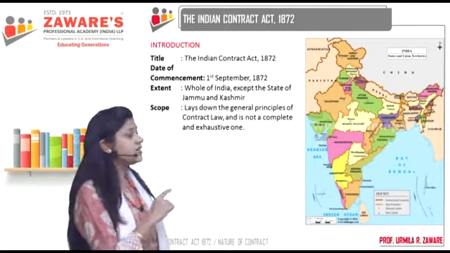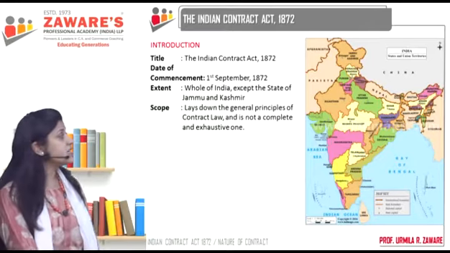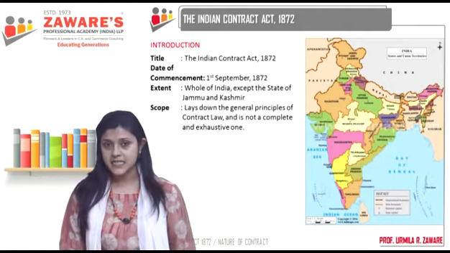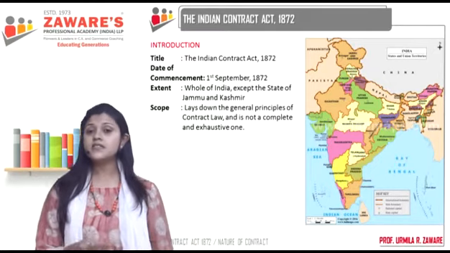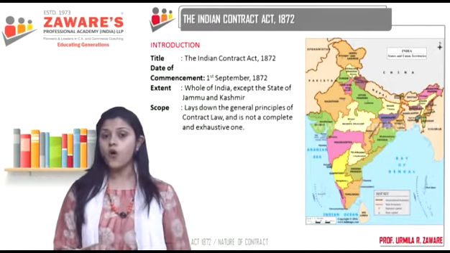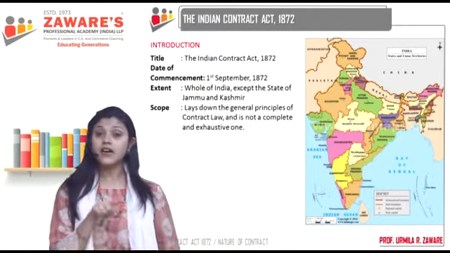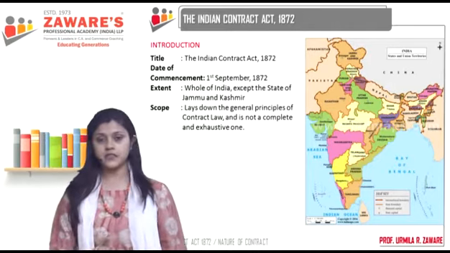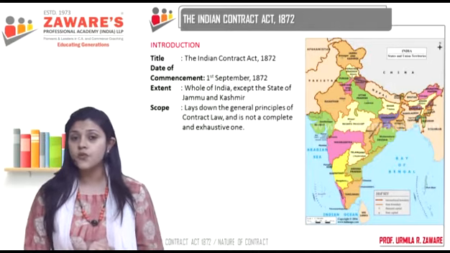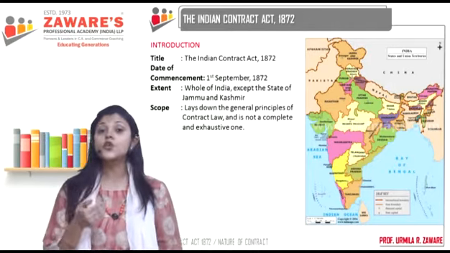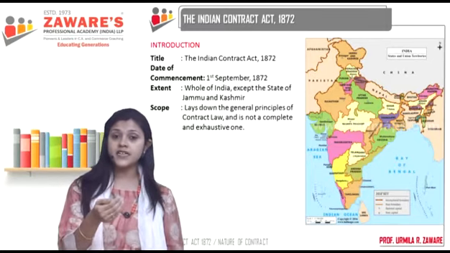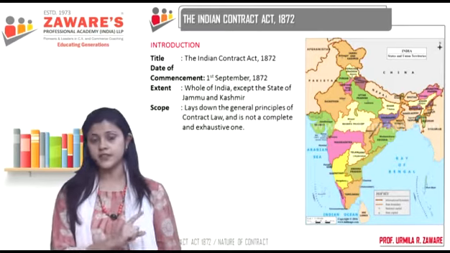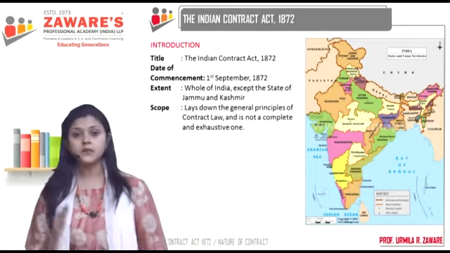Now, Indian Contract Act, who is it applicable to? It is applicable to persons. Persons means whom? In law, persons means natural persons as well as artificial persons. Natural persons means human beings. So, is the Contract Act applicable to human beings? Yes, because they are natural persons. And what about artificial persons?